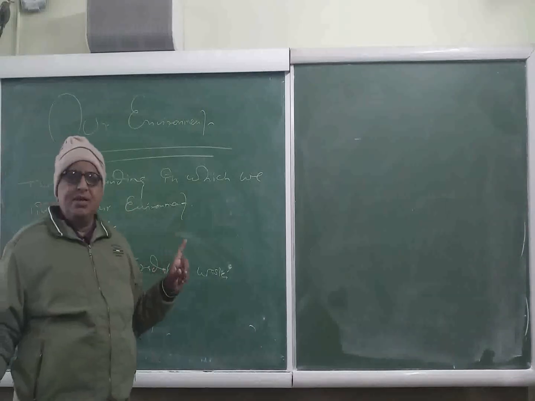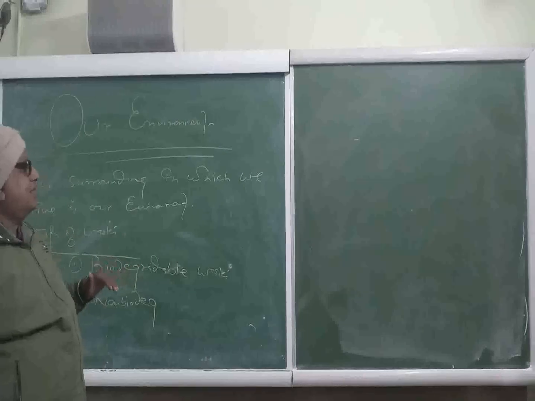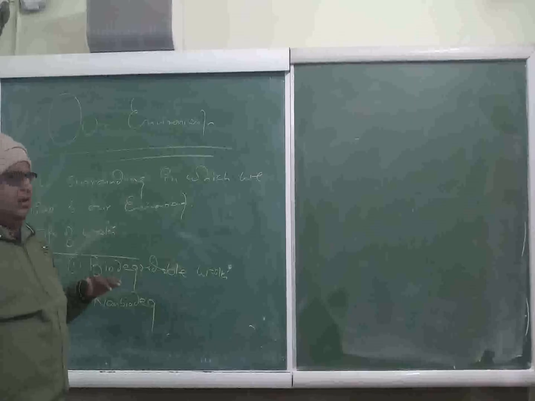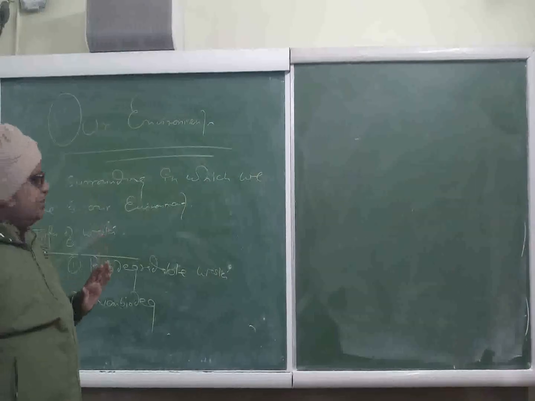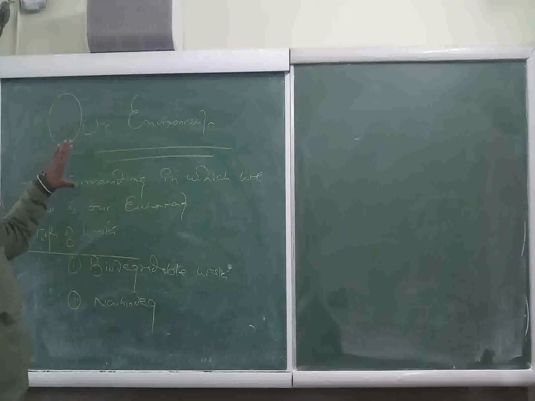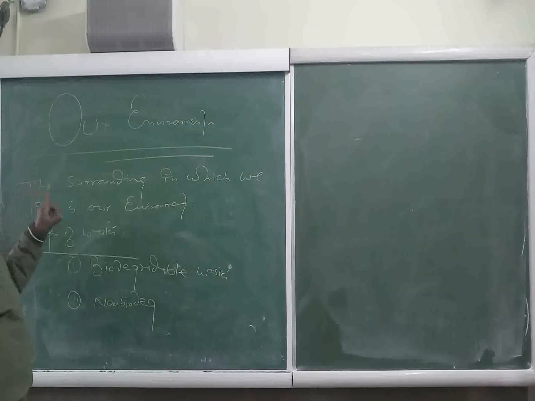One is living and another is non-living. Living components are supposed to be the biotic components, while non-living is called abiotic components. So, if it is asked what do you mean by the term environment, you simply say that the surrounding in which we live is our environment.